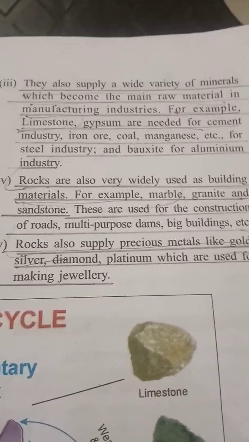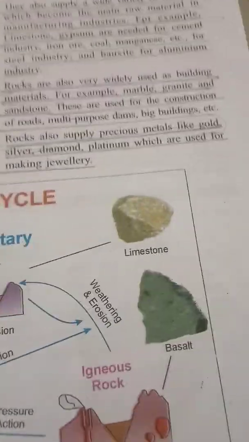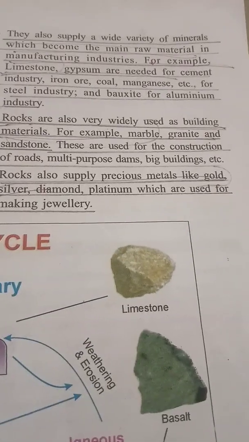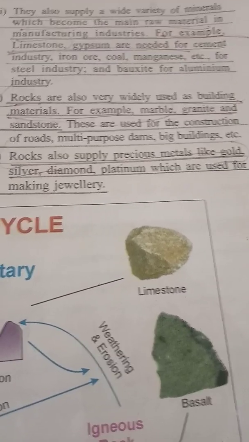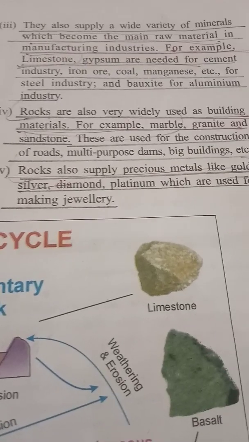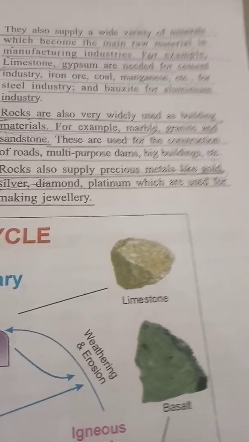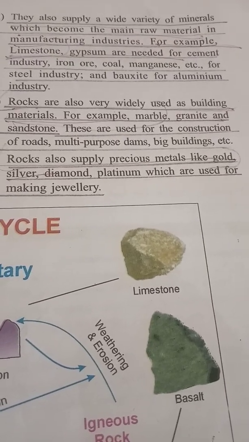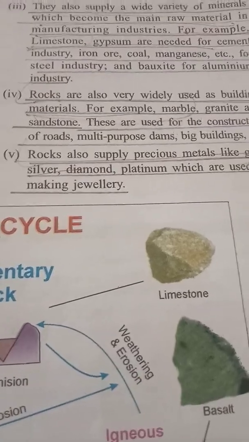Moreover, rocks are also widely used as building materials, which we are all very well acquainted with. For example, marble, granite, sandstone are used for construction of roads, multi-purpose dams, big buildings, etc. And rocks also supply precious metals, like gold, silver, diamond, platinum, used for making jewelry.